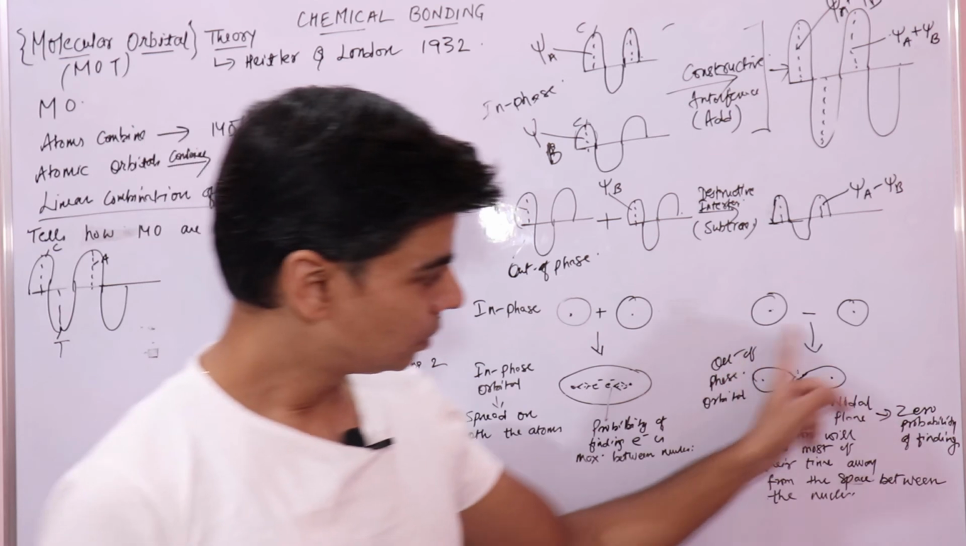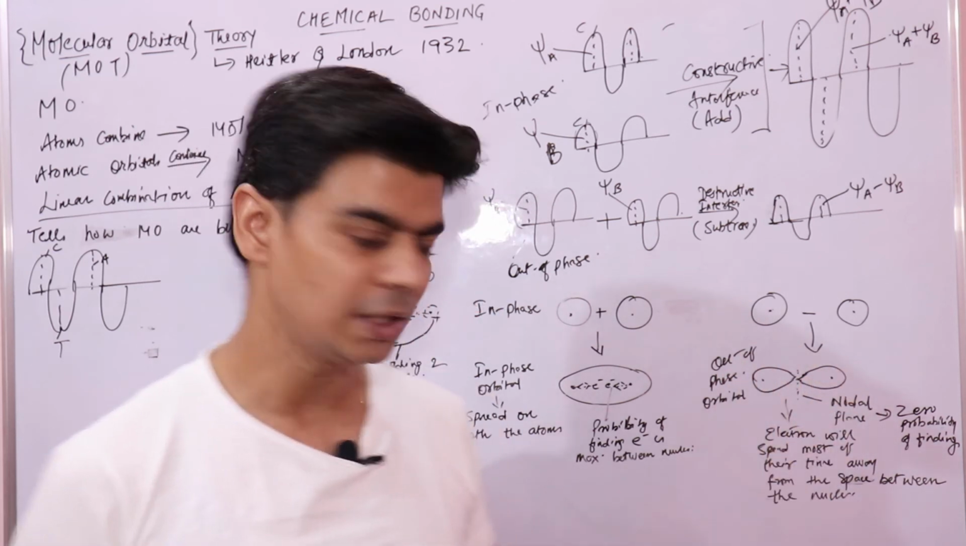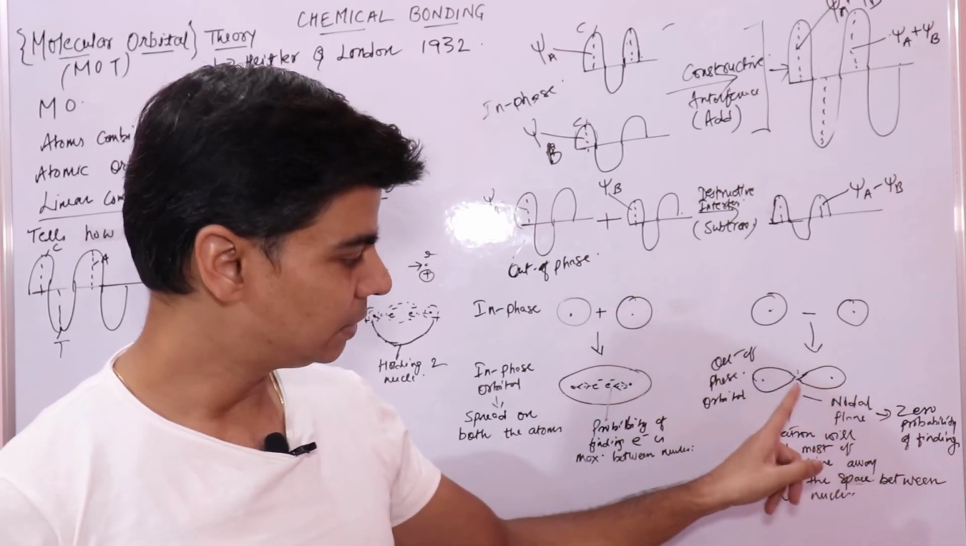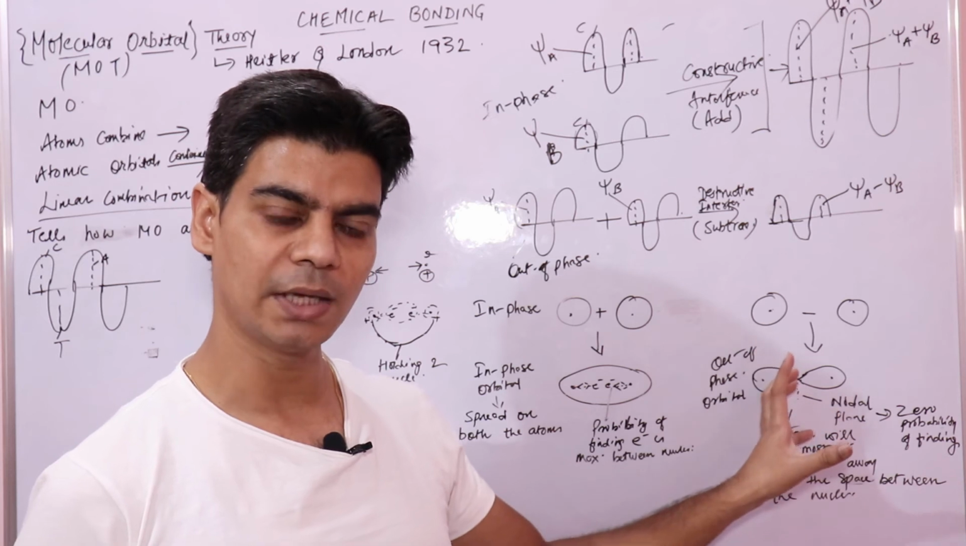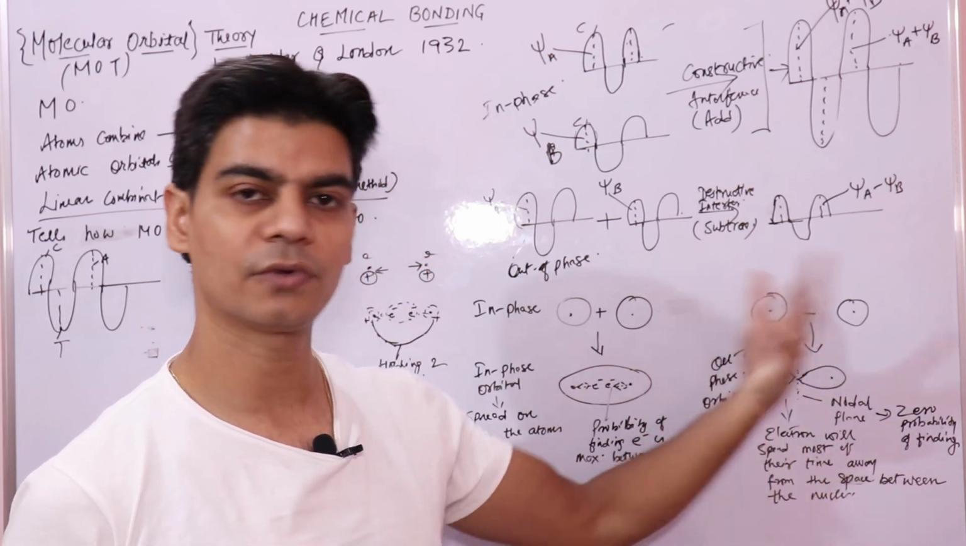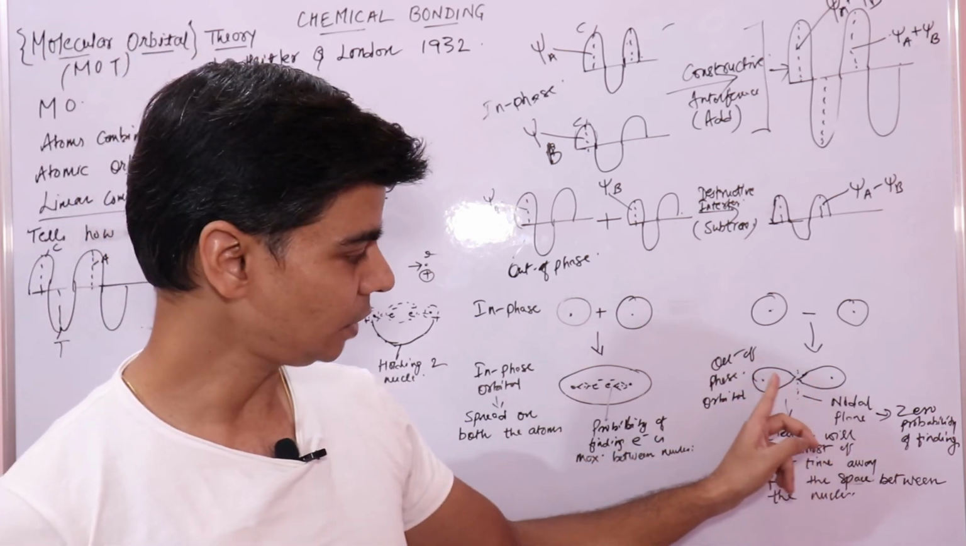And here, when the electrons are in this out of phase orbital, the electrons spend most of the time in the space away from the nuclei, right? They are not found between the nuclei, right?